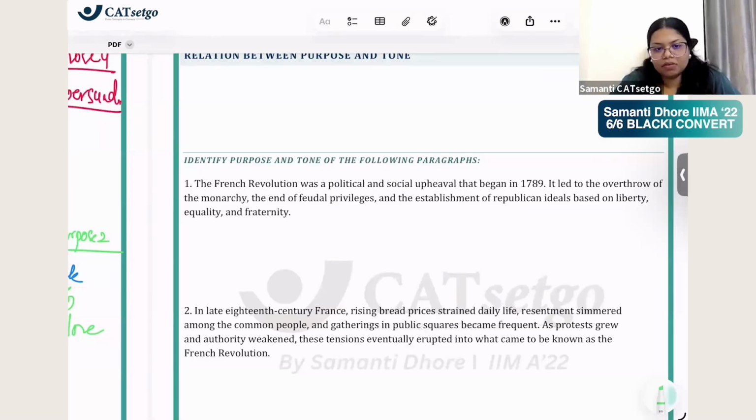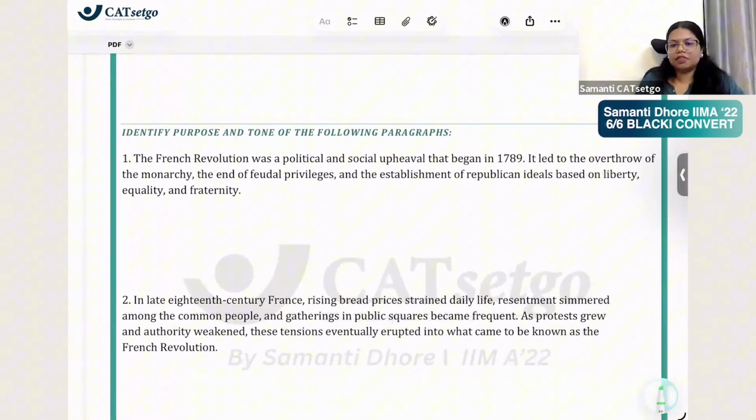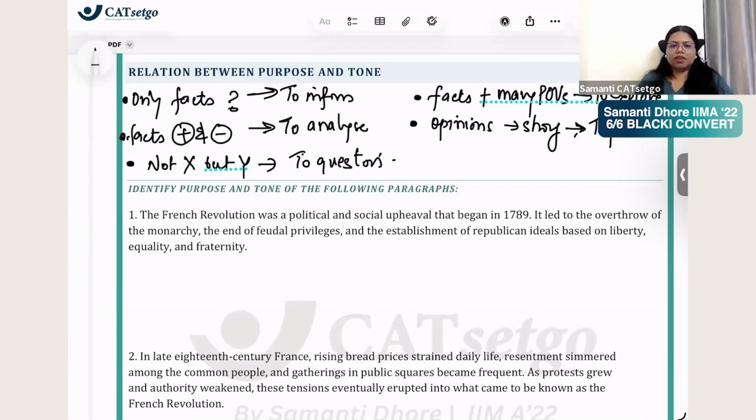Identify purpose and tone of the following paragraphs. Purpose first, tone later. Very good. Well, it's not descriptive. It's not descriptive.